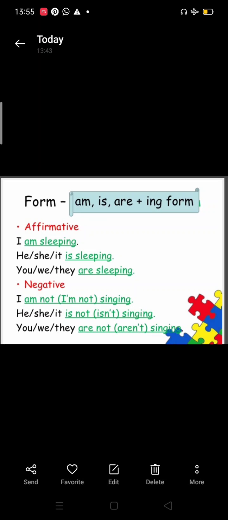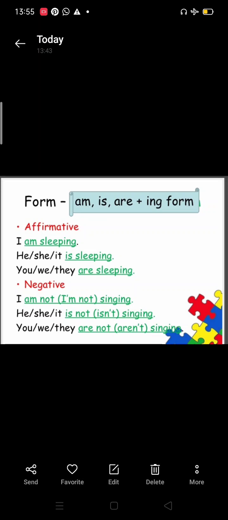I and you are exceptions over here: we use am with I, and are with you, as we use are with plurals. I am sleeping. He, she, it is sleeping. You, we, they are sleeping.